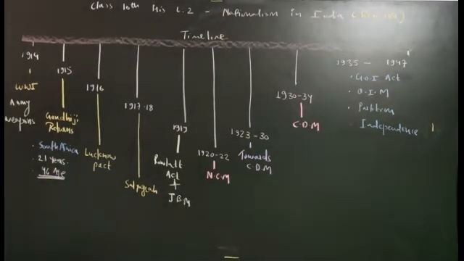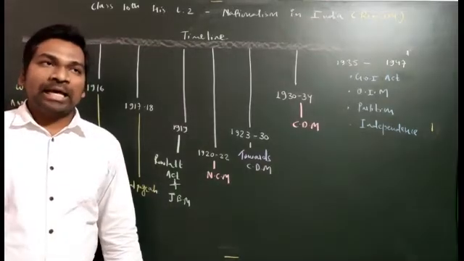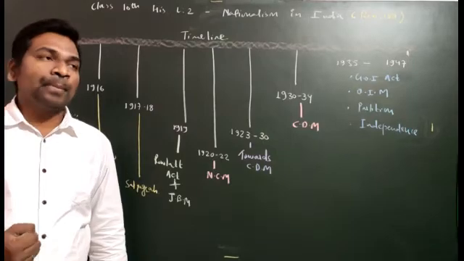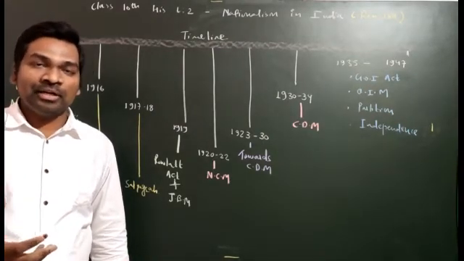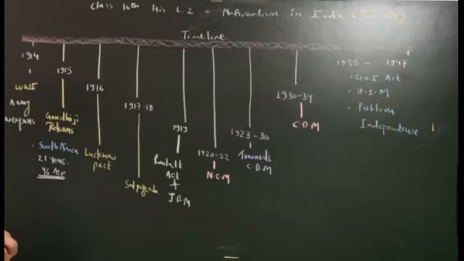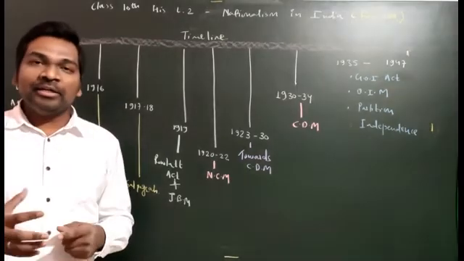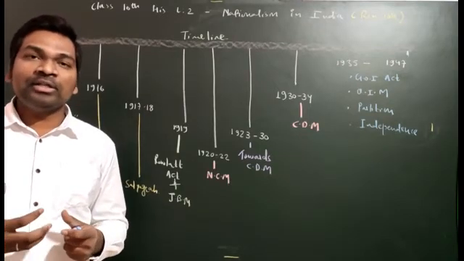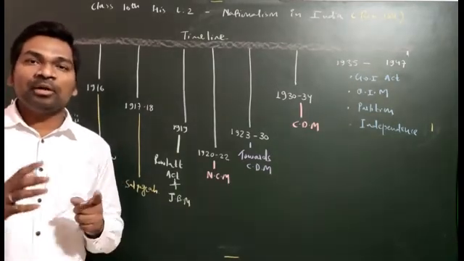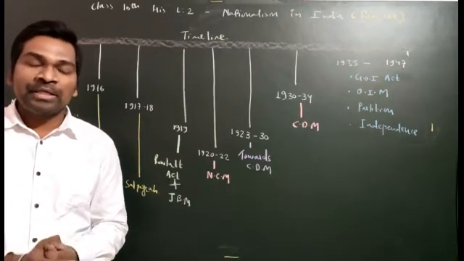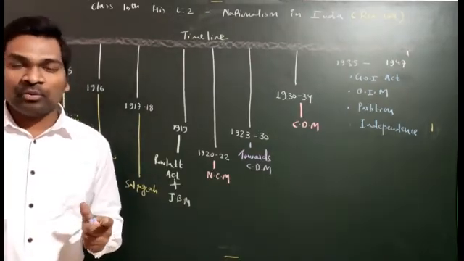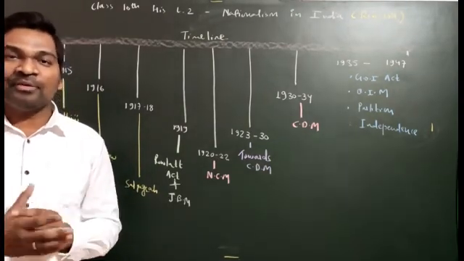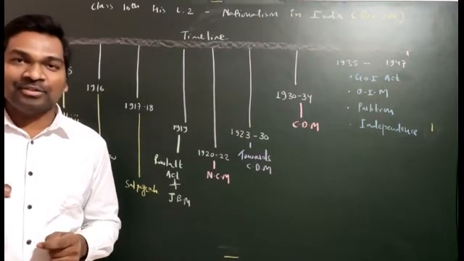And one more thing you remember, everyone: Gandhiji completed his education in London, graduation in London. Then he went to South Africa, and in South Africa he lived for almost 21 years. So when he came to India, India was a very new country for him. So suddenly, within a moment, he cannot start something. He needs to understand the political, social, cultural dimension of India. That is why he was traveling throughout India for almost 1 year, and after this complete 1 year, he realized that the real India lies in the village.